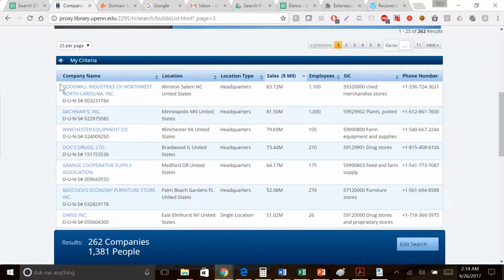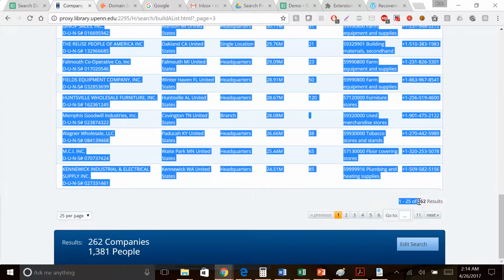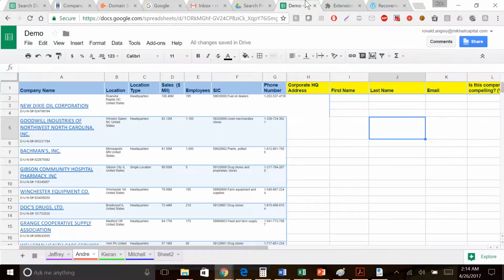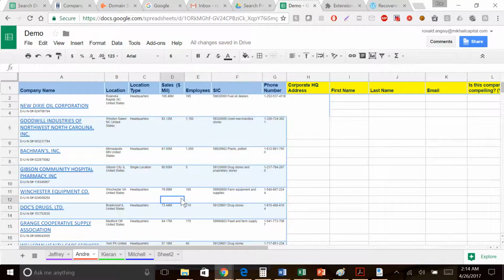So I'm just going to go here. I'm going to copy this information and put it on a Google spreadsheet. So I've already done that here for today. I have all of these outlined over here. And this is all given to us by Hoover's.